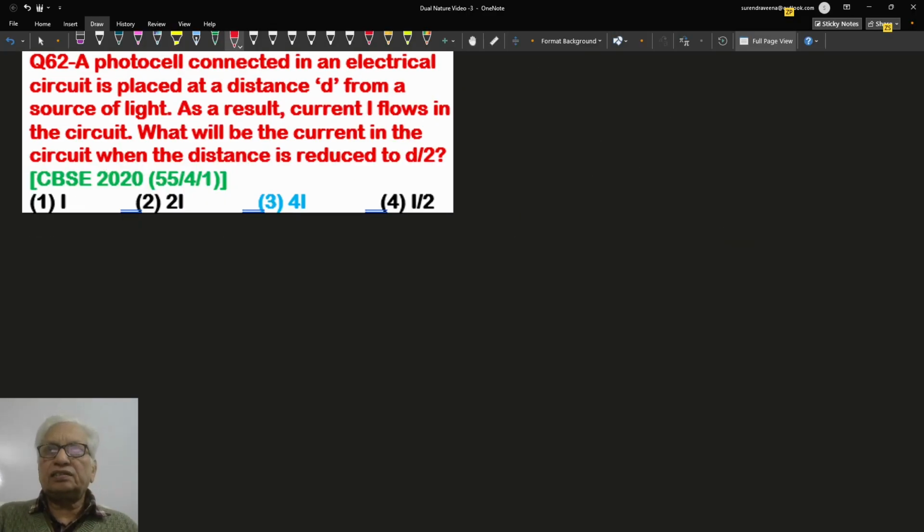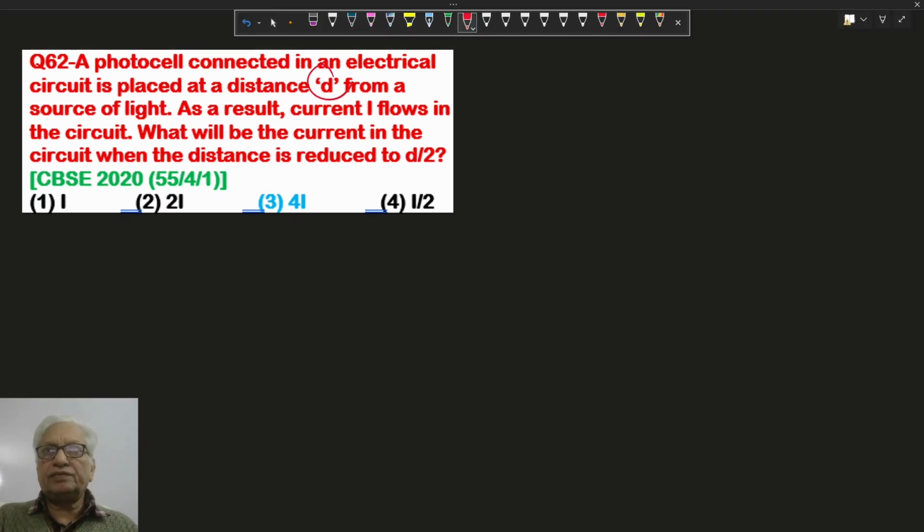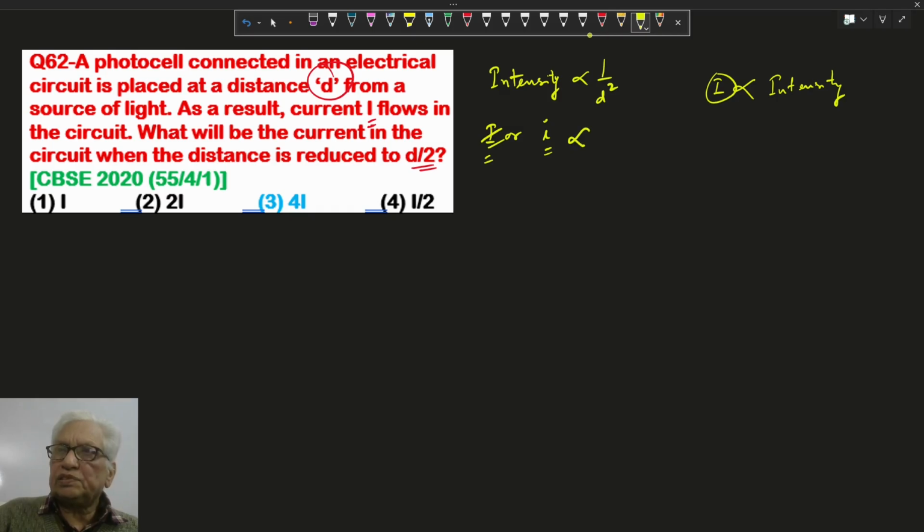A photocell connected to an electrical circuit is placed at a distance of d from the source of light. As a result, current flows in the circuit. What will be the current in the circuit when the distance is d by 2? Now we know the intensity is inversely proportional to the square of the distance. Current is directly proportional to intensity, so we are taking current as I. So current is inversely proportional to the square of the distance.